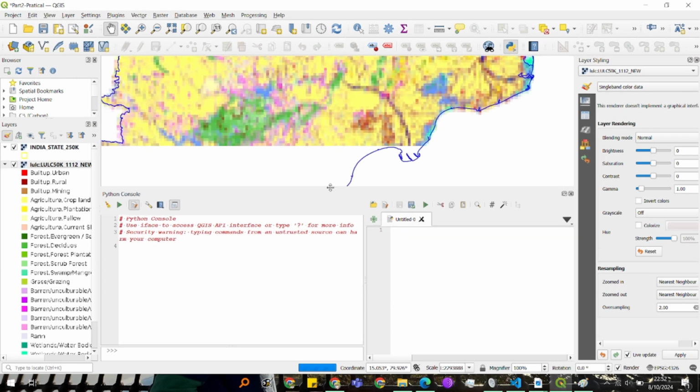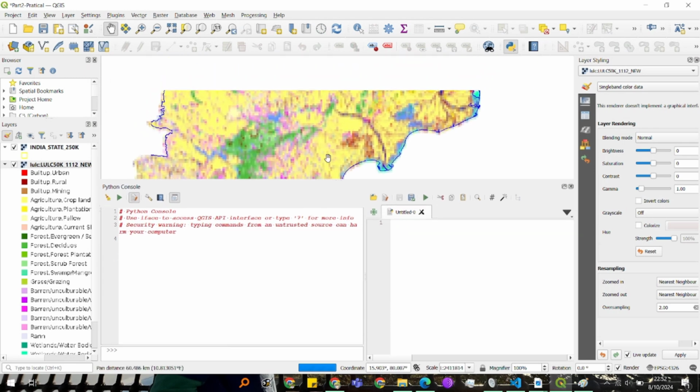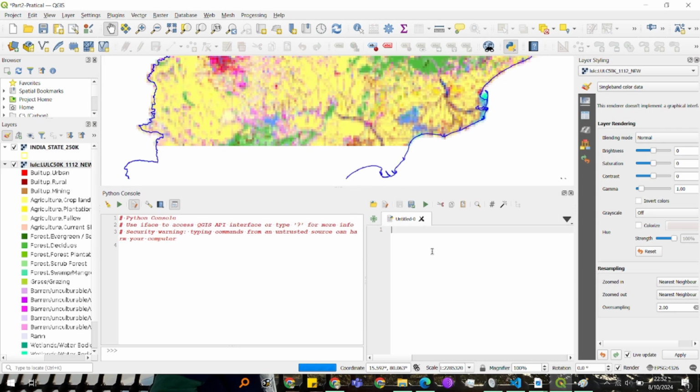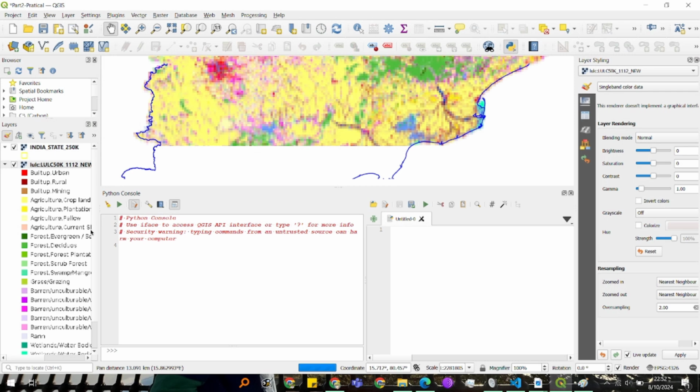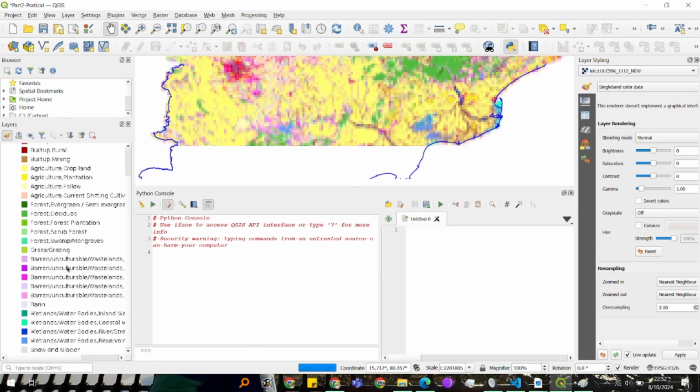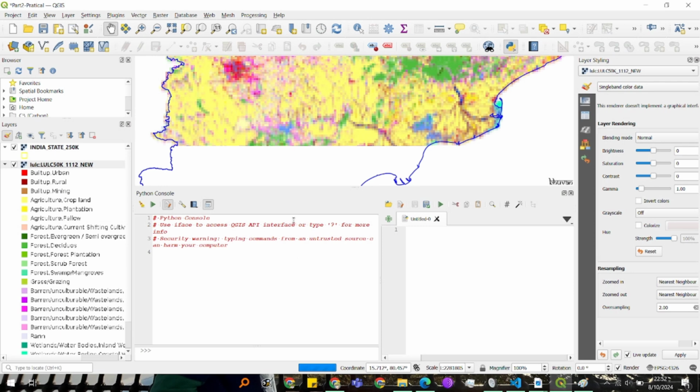For security reasons, I would not share my Python script as of now. But basically, I have told you the tool that you can utilize to work with all these layers however you want through the QGIS API in the Python console, right?